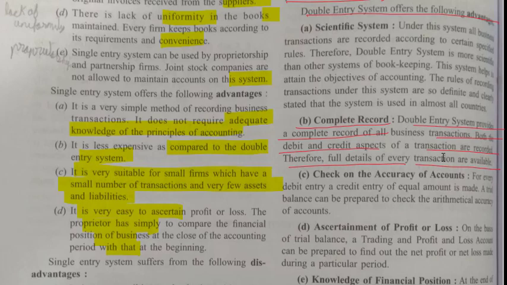Third, check on the accuracy of account. For every debit entry, a credit entry of equal amount is made. So, here for every debit entry we have one credit entry. So, there is a cross check. So, check on the accuracy of account. A trial balance can be prepared to check the arithmetic accuracy. Now, here we can make the trial balance also.